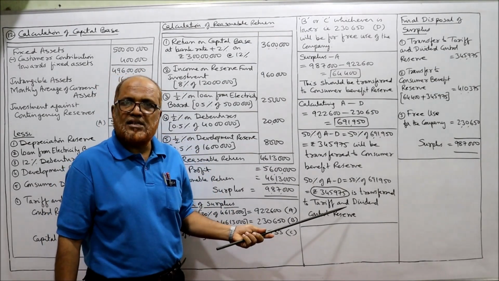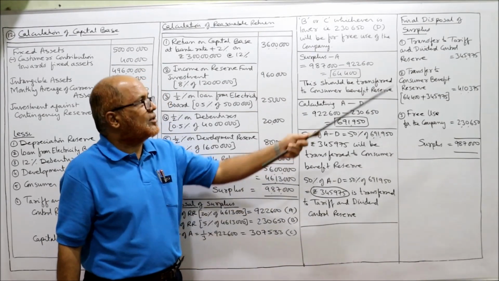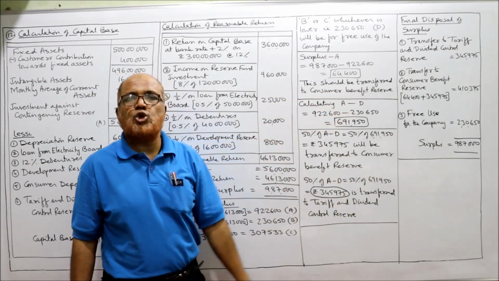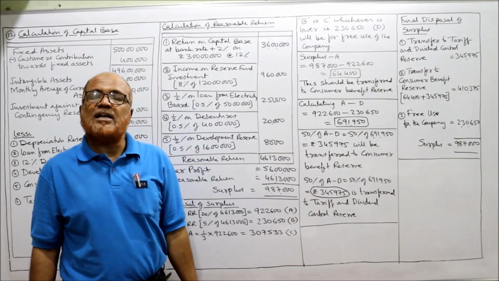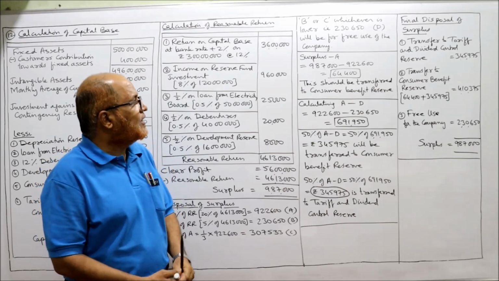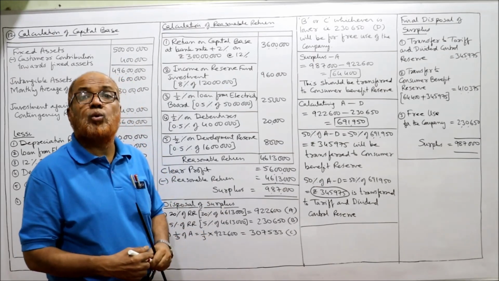3,45,975. This is the amount transferred to tariff and dividend control reserve. Second, transfer to consumer benefit reserve. So consumer benefit reserve we have transferred two times.